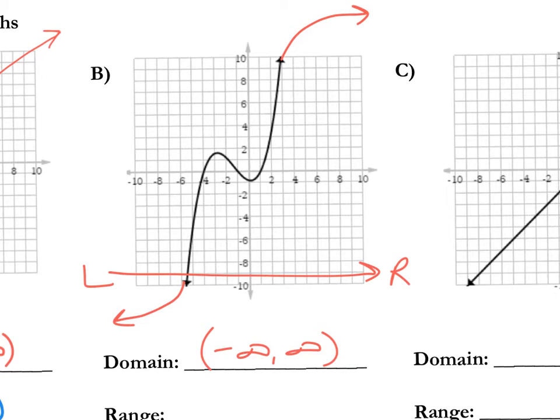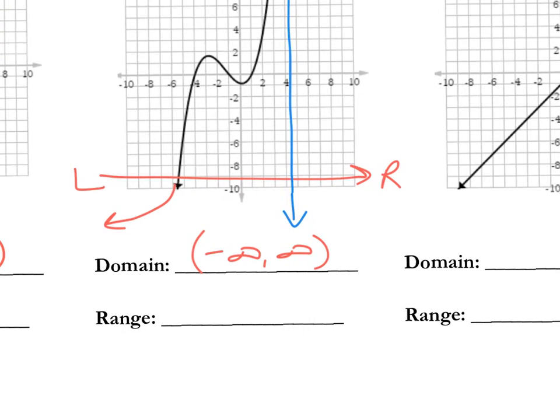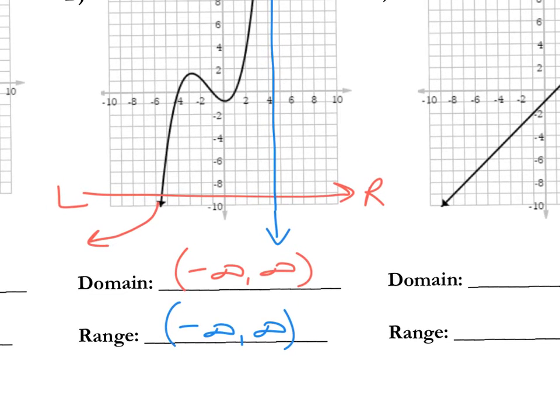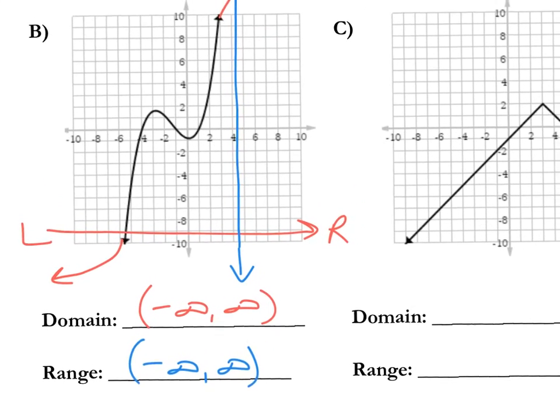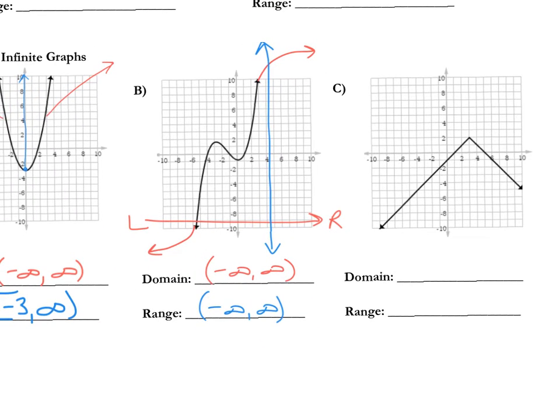What's unique about this one is when you look at the range, it starts all the way down at the bottom and it just keeps going and going and going up. So actually the range is exactly the same as the domain. It starts at negative infinity, it goes to infinity. If you look at that picture, I'm trying to squeeze this down a little bit. It starts at negative infinity in the y direction from the bottom and it goes all the way up and keeps going and going and going in the positive direction.